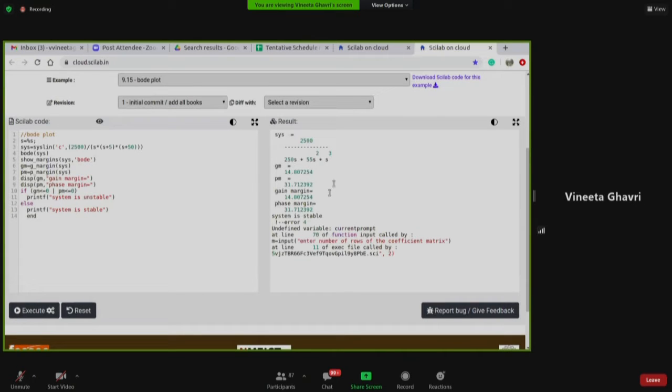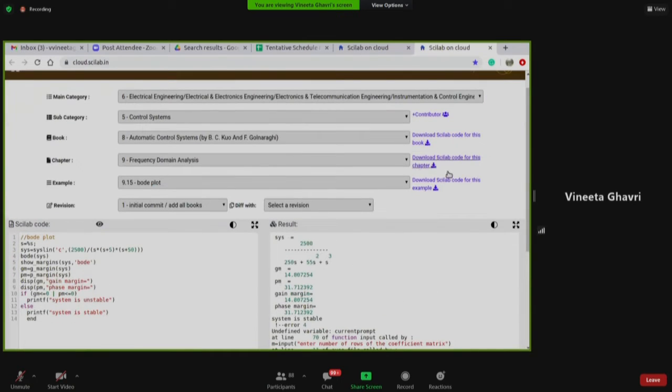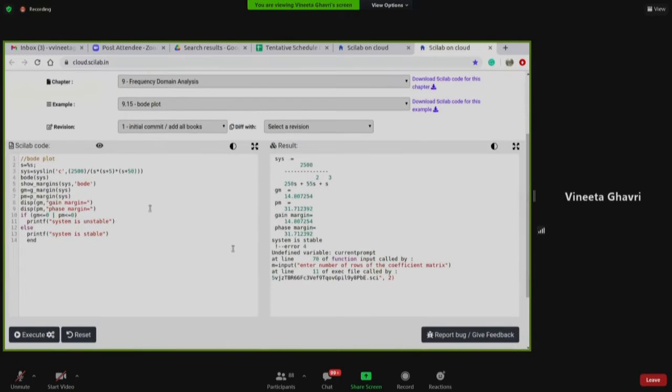You can see the code is here, the output is here. You can download the code. You can download the example from what exactly it is. And this is an editable field. You can actually change a few things here and get the output accordingly. Okay, so that's how Scilab on Cloud works.